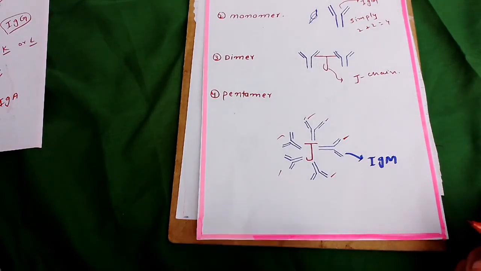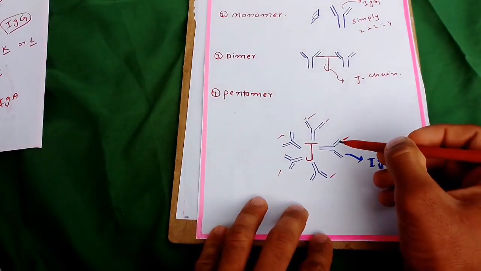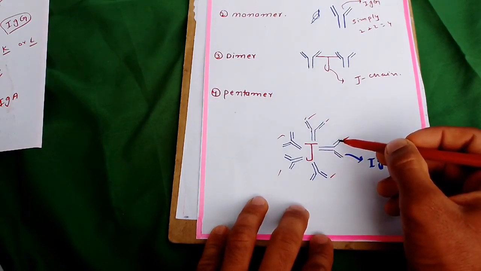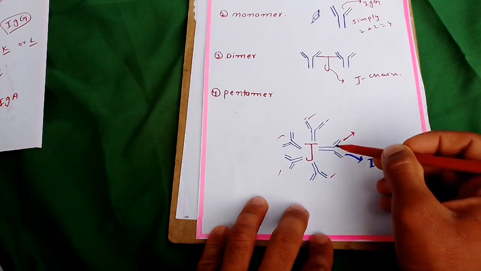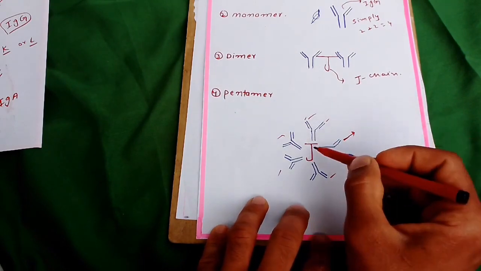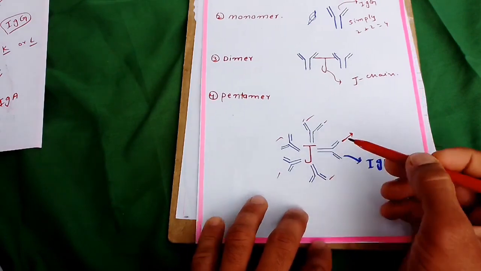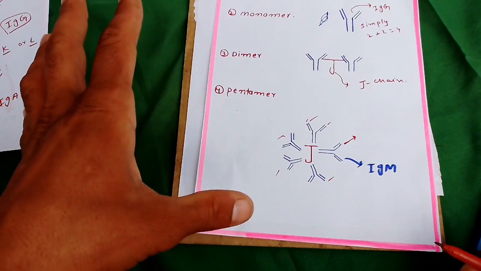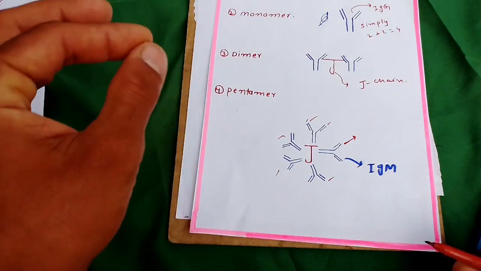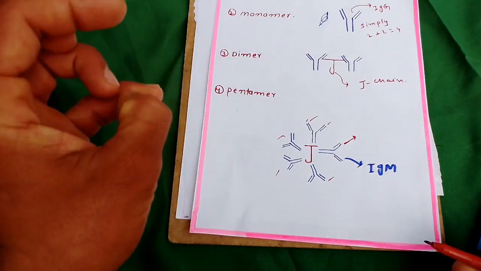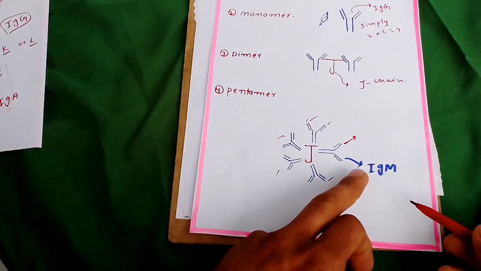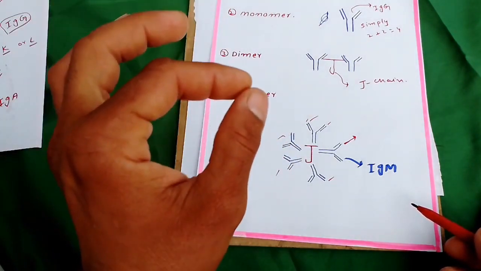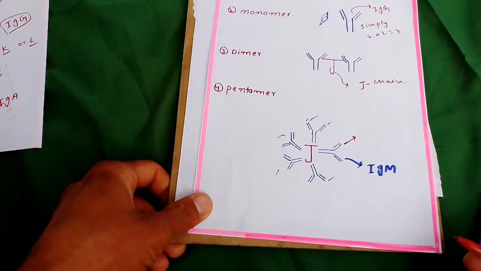IgM cannot work in an isolated form. Suppose this is one IgM. This cannot work. This is inactive and in a separate form. But it will become active when they combine together by a J protein. This is the J protein which combines the IgM antibodies together. So IgM is the pentameric antibody. Only IgM antibody is activated in the pentameric form.